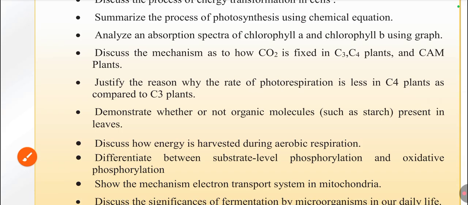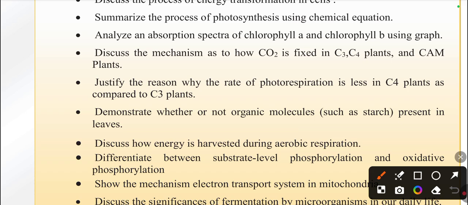Justify the reason why the rate of photorespiration is less in C4 plants as compared with C3 plants.